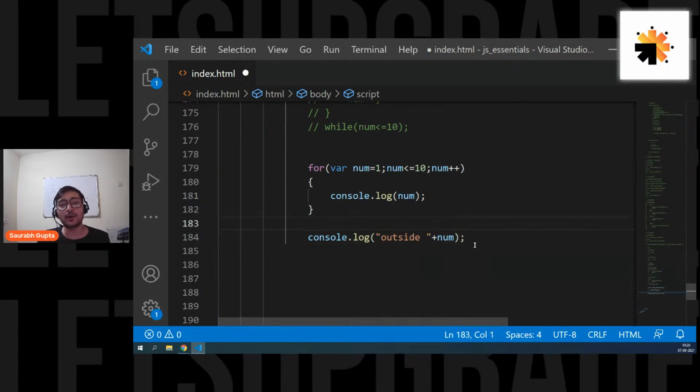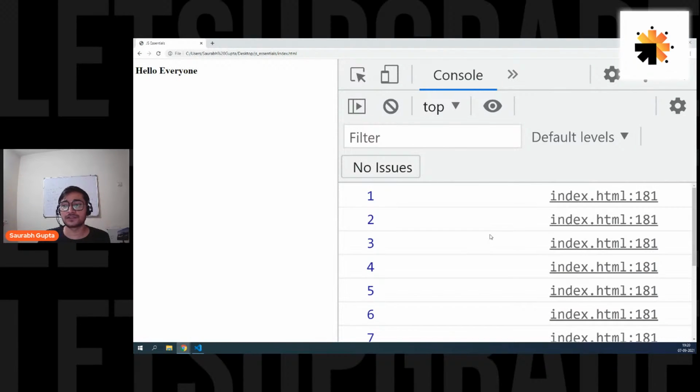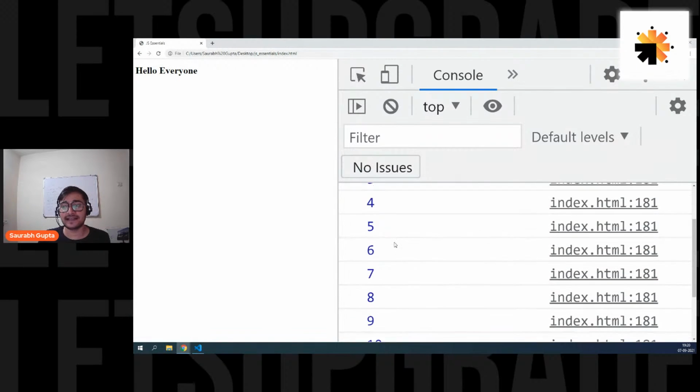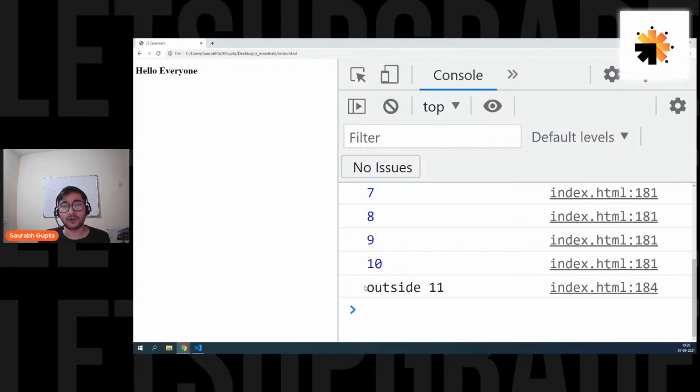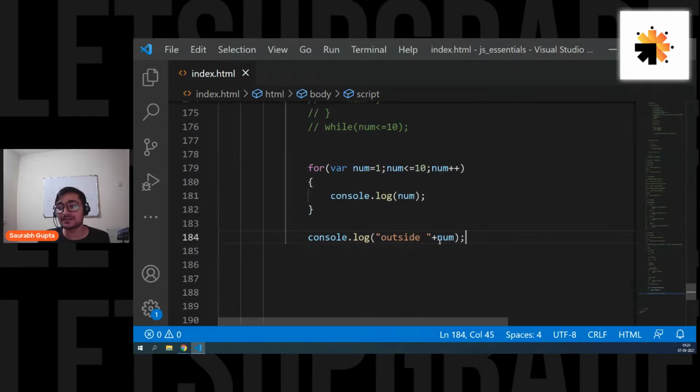Now, according to normal programming principle, here we should get an error that it's a loop variable, we should be unable to access it. But let's see what is happening. Here you go, I get 1, 2, 3, 4, 5, 6, 7, 8, 9, 10, plus outside the loop, I can see outside and 11. I'm getting 11 because I can access num outside. And this is what was wrong with JavaScript variables. This is what was wrong with var.